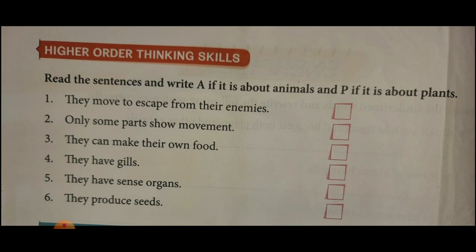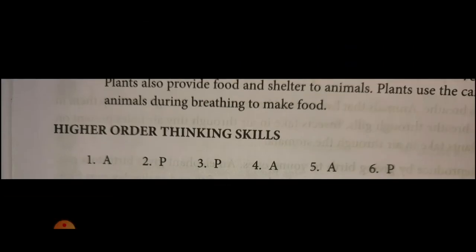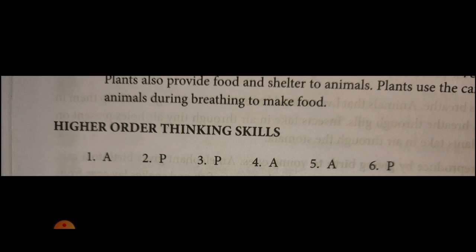They can make their own food. Animals or plants? Plants. So you want to write P. They have gills. Animals or plants? Animal. So A. They have sense organs. Animals or plants? Animal. So A. They produce seed. Animals or plants? It is plants. Okay. If you have doubt, the answers are here. Look. Check your answer whether it is correct or not.